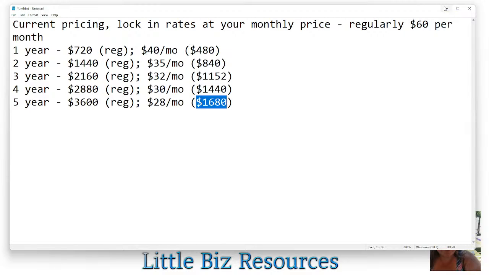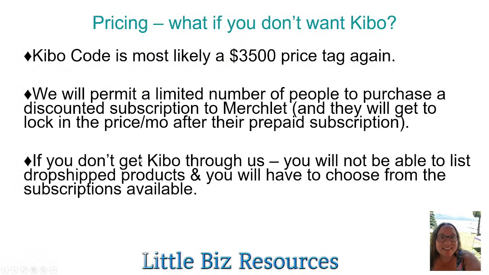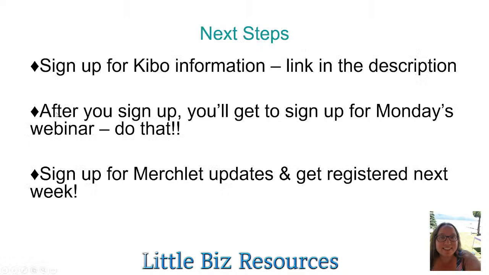Right now, if you're like, hey, I don't want to do Kibo, don't worry about it. We'll have subscriptions. We'll have monthly ones, etc. That's the highest one. You might be like, hey, I can just live off the free one, right? So there's a lot of different things. And in the next couple of days, we'll be releasing a lot of information about our marketplace. But Kibo's launching. I don't want people to miss out. So that is that on the pricing.